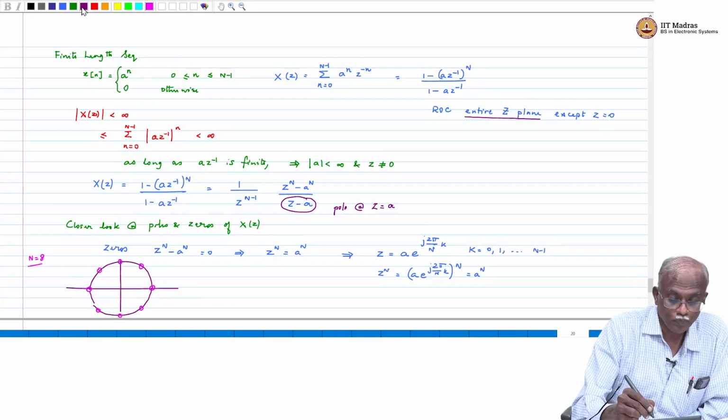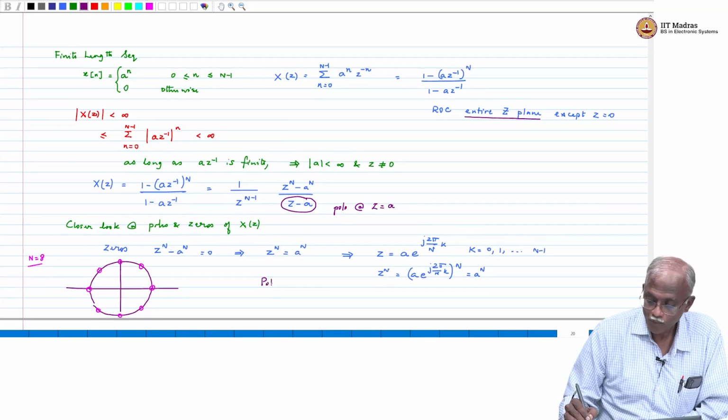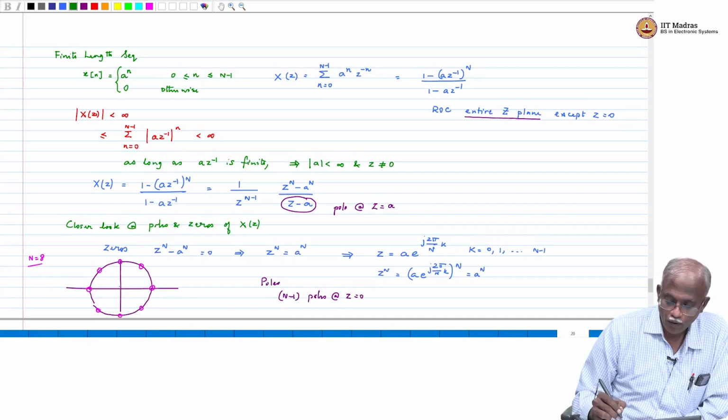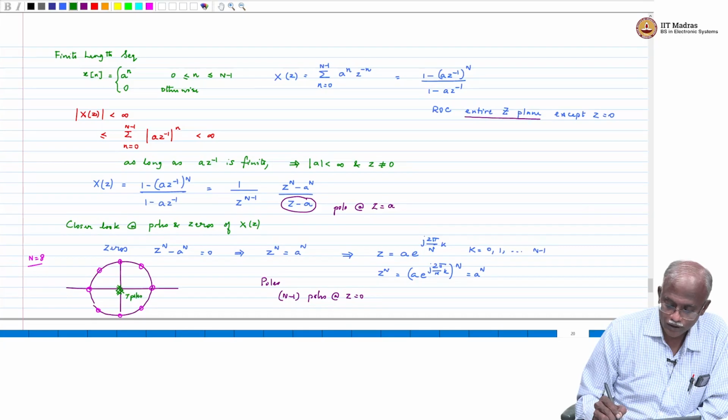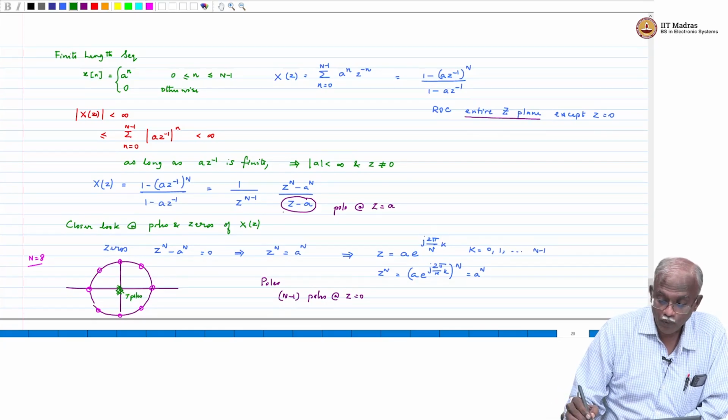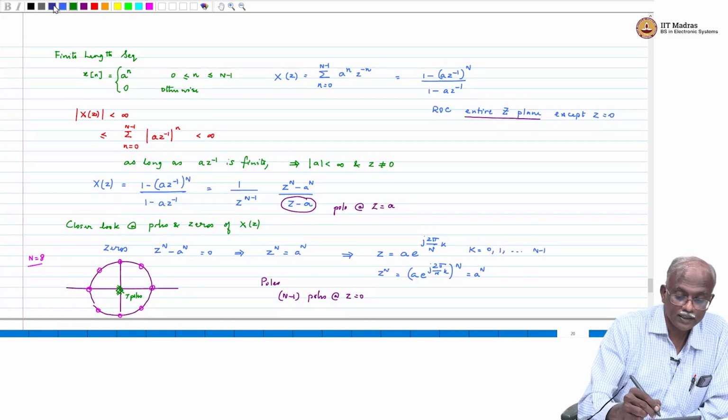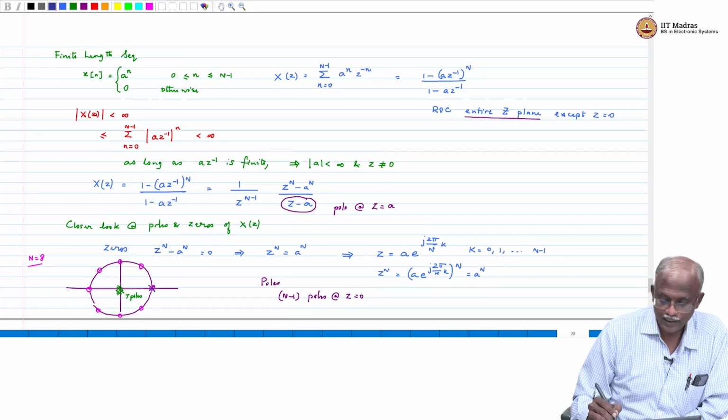Now what about the poles? Look at the expression for that. There are n minus 1 poles at z equal to 0. How do you denote that? You put double x or triple x and then say that in this case n minus 1 is equal to 7, a total of 7 poles at the origin, and there is a pole at z equal to a. That is the key. There is a pole sitting here.